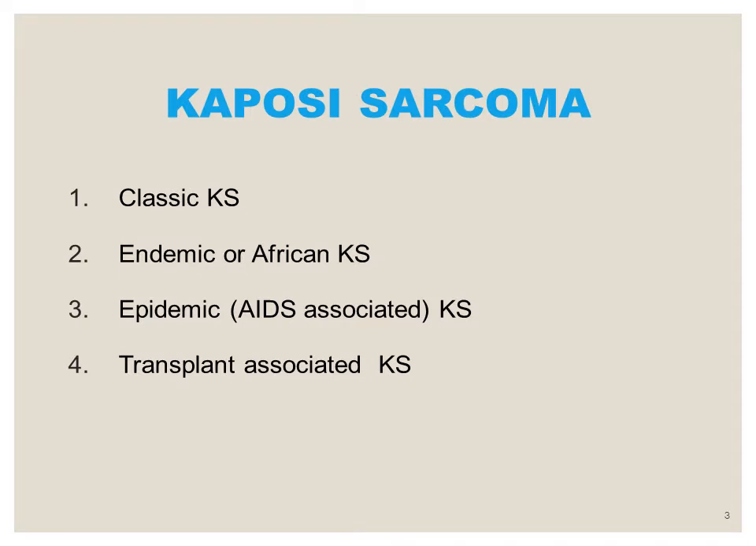Now, first of all, the Kaposi sarcoma, which is an intermediate grade neoplasm, is caused by the human herpes virus 8, also referred to as the Kaposi sarcoma associated herpes virus. It has 4 classical subtypes. The first one is the classical Kaposi sarcoma or the European Kaposi sarcoma. The second one is the endemic or the African Kaposi sarcoma. The third variety is the epidemic or the AIDS associated Kaposi sarcoma. And the number 4 is transplant associated Kaposi sarcoma.